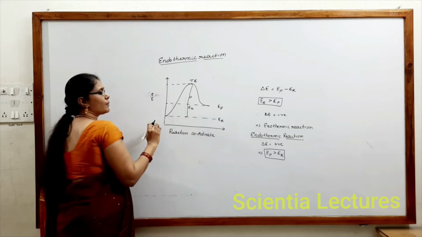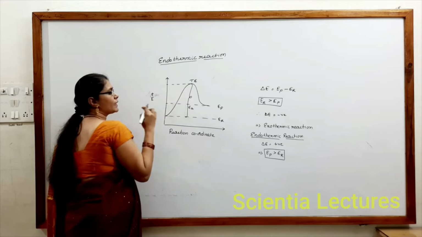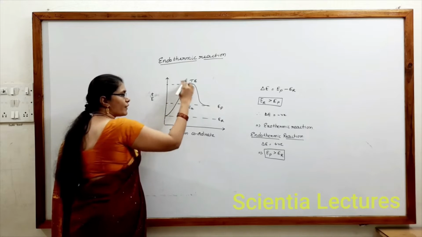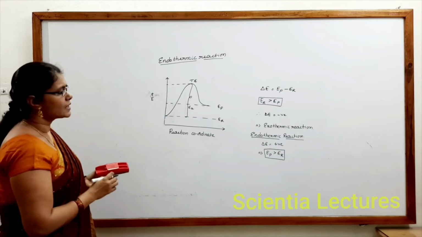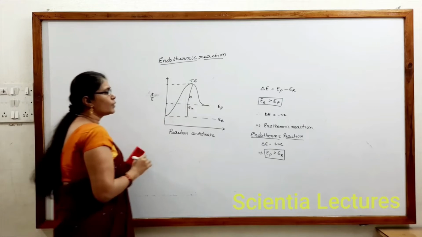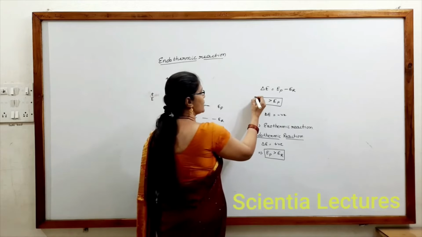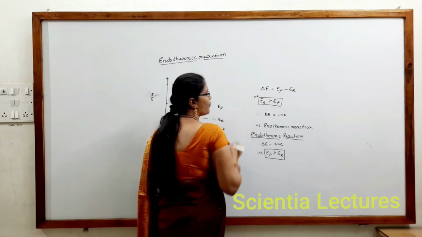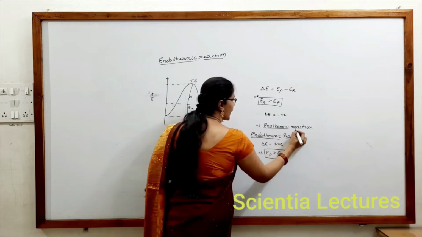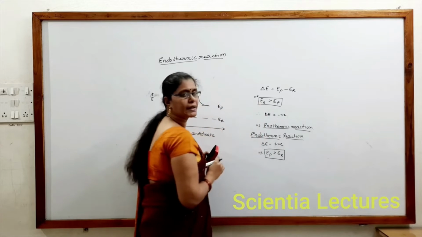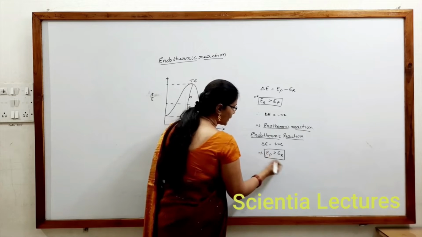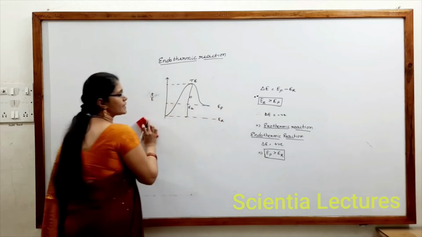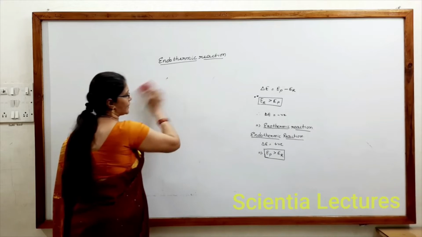If it is an exothermic reaction, how will we take the graph? Energy of reactant must be greater than energy of product, like the previous case. So these terms, exothermic and endothermic reaction, are also important to remember. For exothermic reactions, energy of reactant is greater than energy of products. For endothermic reaction, energy of product is greater than energy of reactant.